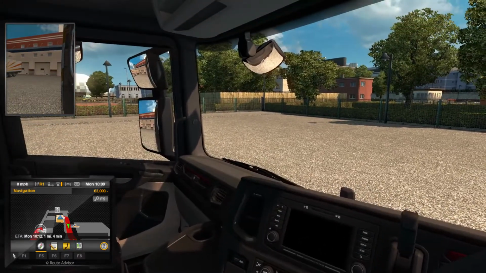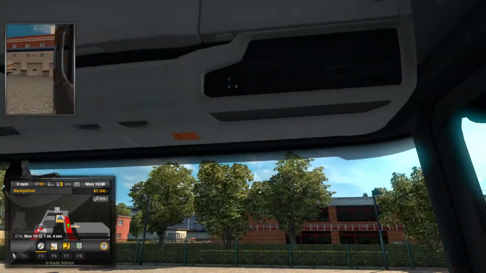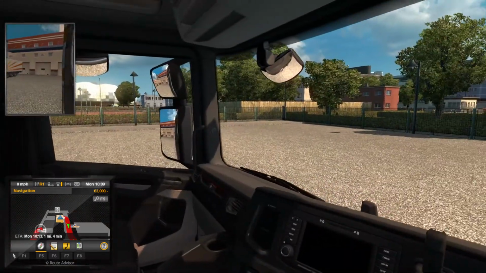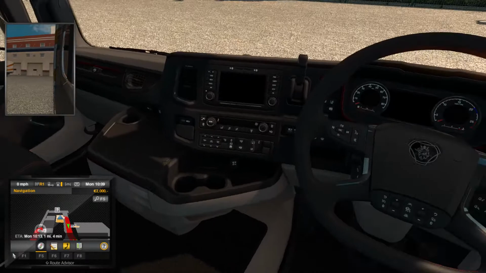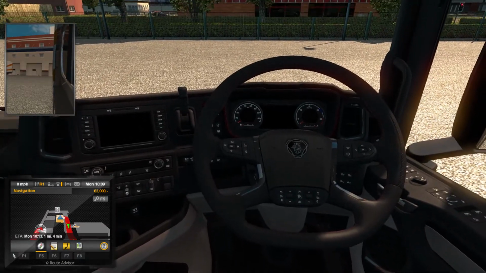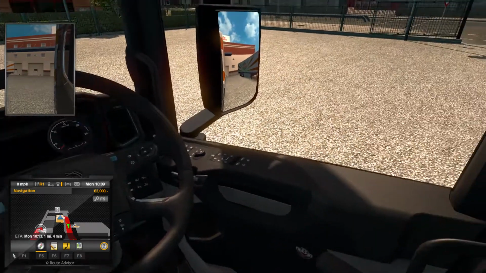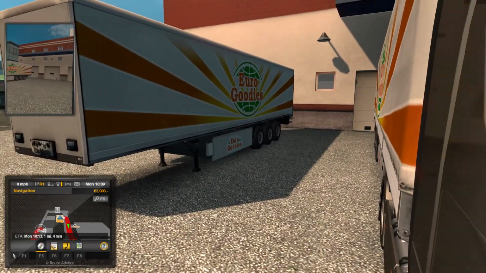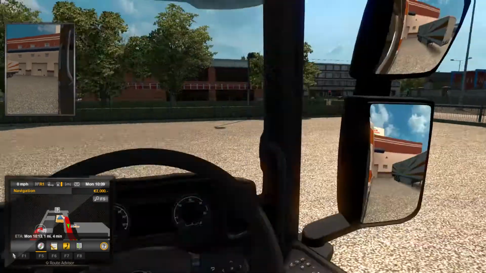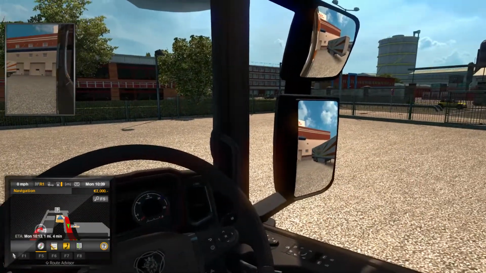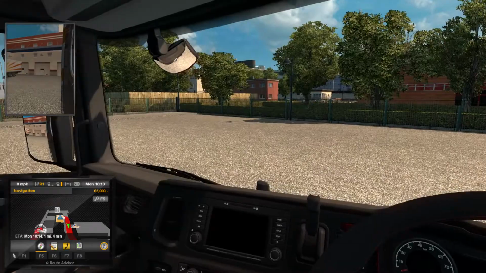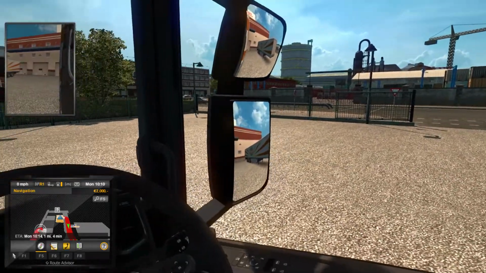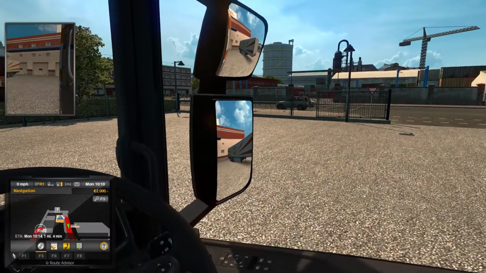As you can see, as I look around, you've got really, really good graphics. There's your mirrors, and then if you look across the other side, there's your other mirrors, and it's an automatic. It looks like it's probably going to be an Opti-Cruise. So if we have a quick look out the window, there you go. We've got a triaxle trailer on the back, already loaded up, and we're in a yard ready to head out. The exit to the yard is there, over to our right. Range Rover just drove past.